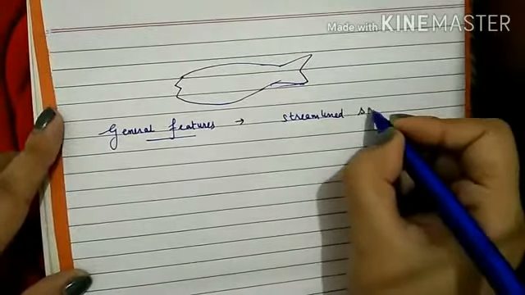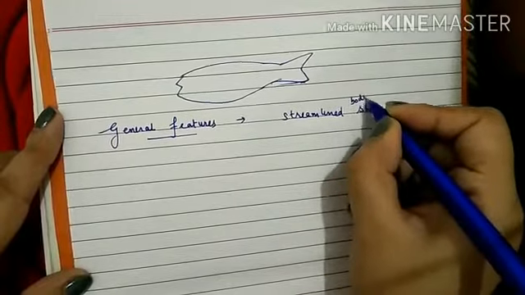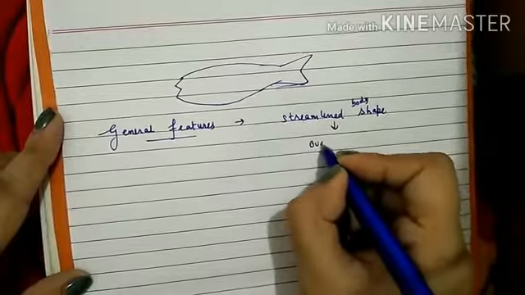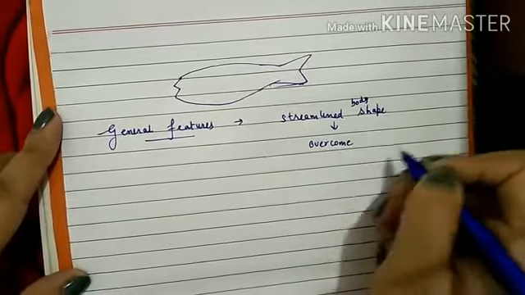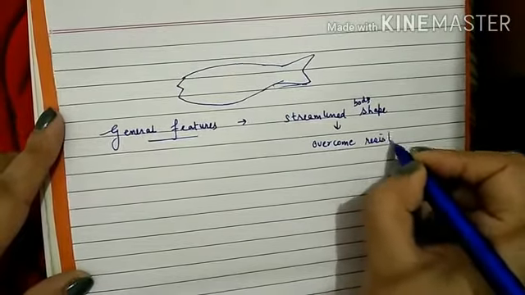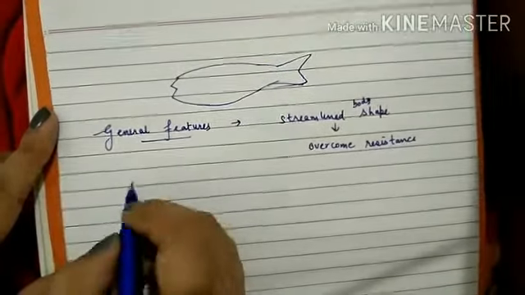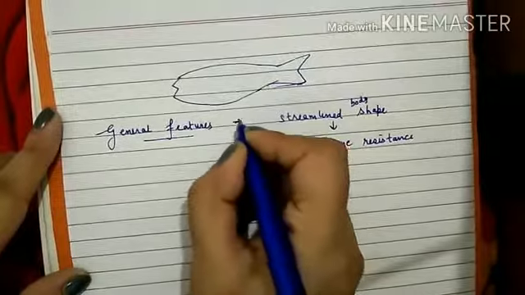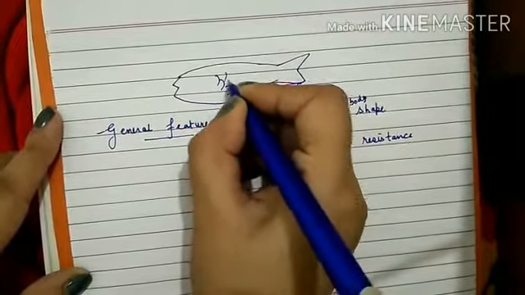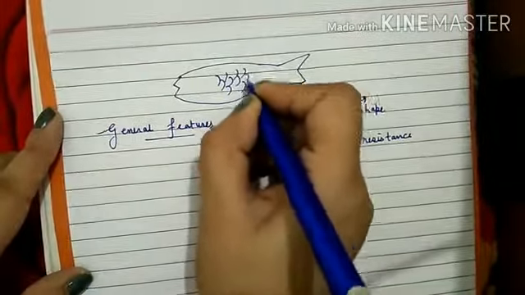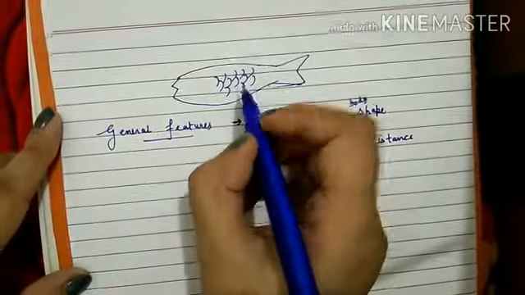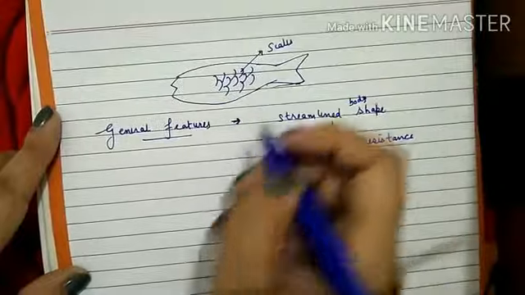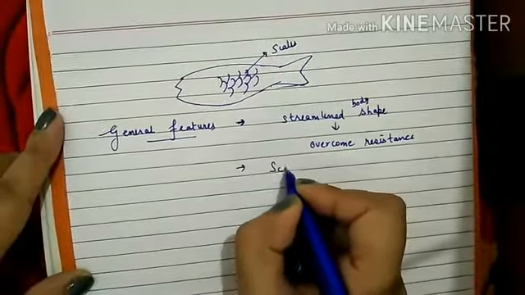This streamlined body shape will overcome resistance and help in swimming. Then the general feature is presence of scales. You might have noticed that when we were drawing the fishes in lower classes, we were drawing structures like this, and these are known as scales. So in all the fishes there are scales present.